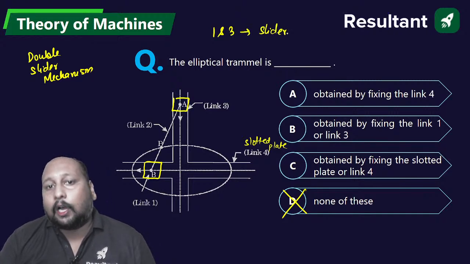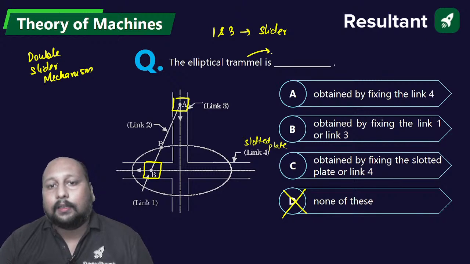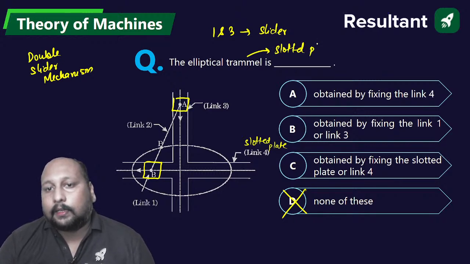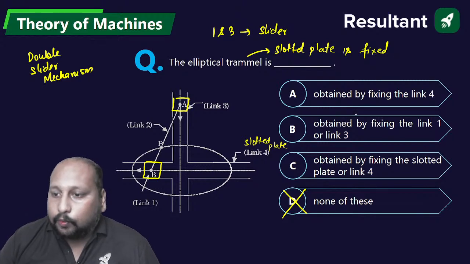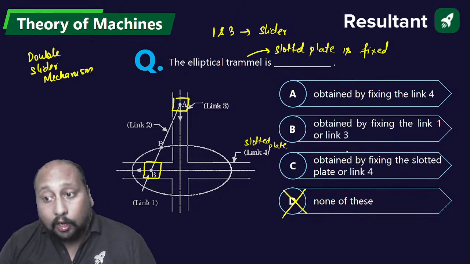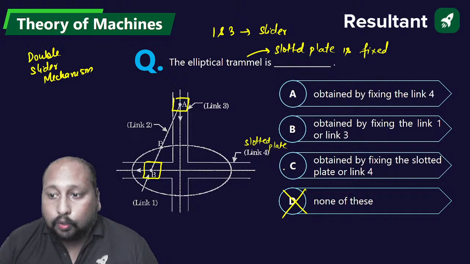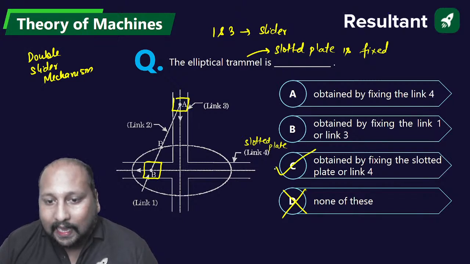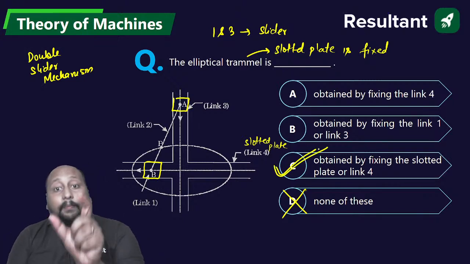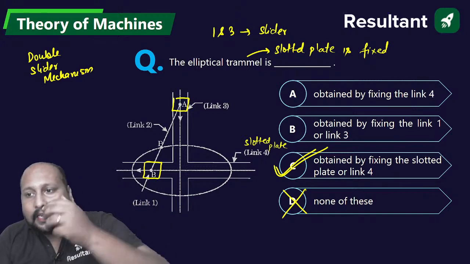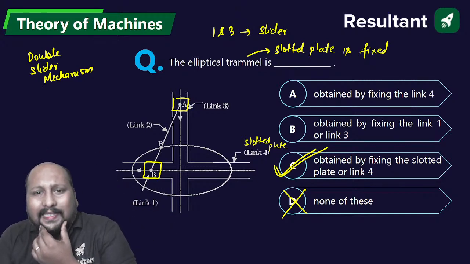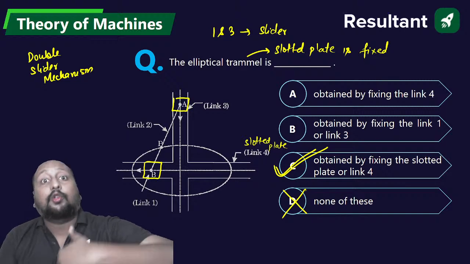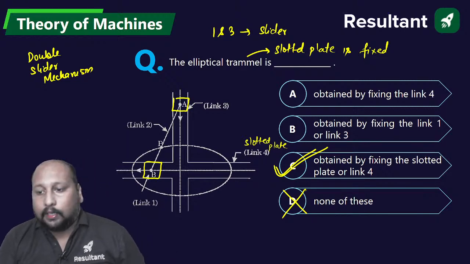And we know how we can get the elliptical trammels: by fixing the slotted plate. When the slotted plate is fixed, then only you will get the elliptical trammels. So definitely, obtained by fixing the slotted plate or link number 4, we can go with option C as the correct answer. It should be written slotted plate. Now, sir, options A and C seem to be the same, right? But C is more correct than option A.